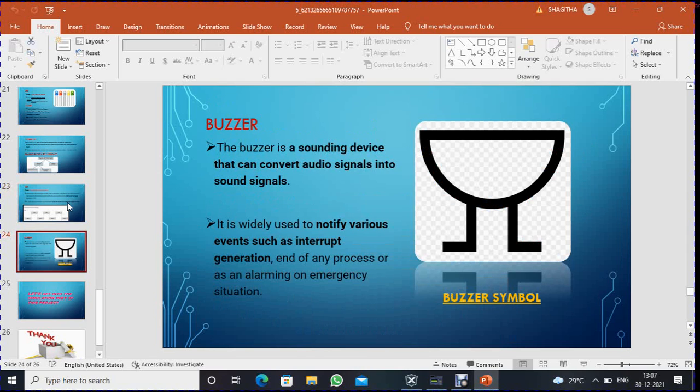Buzzer. A buzzer is a sounding device that converts audio signals into sound signals. It is widely used to notify various events such as interrupt generation, end of any process, or as an alarm in an emergency situation.